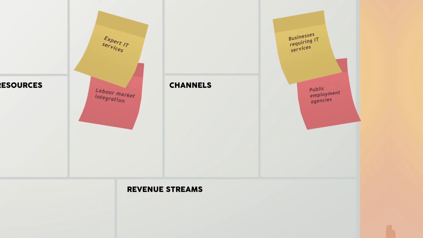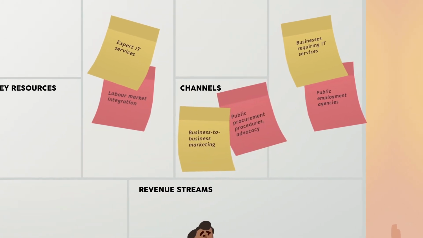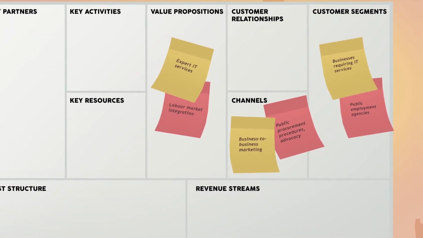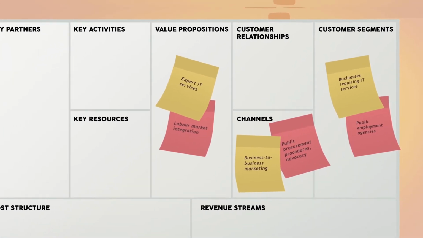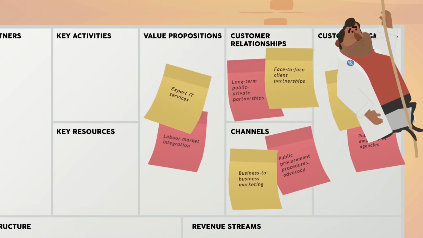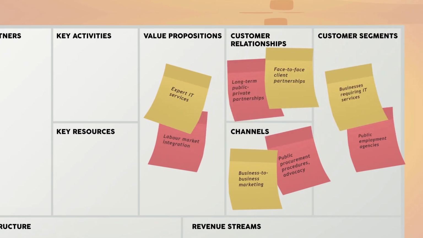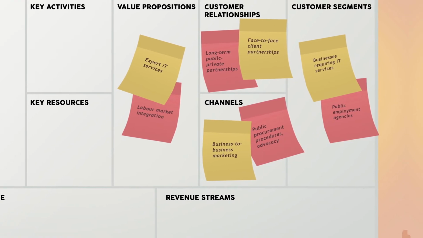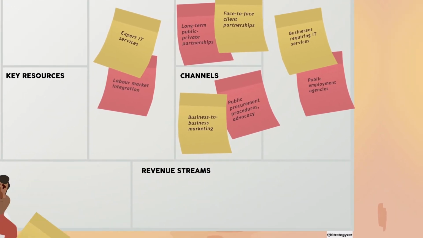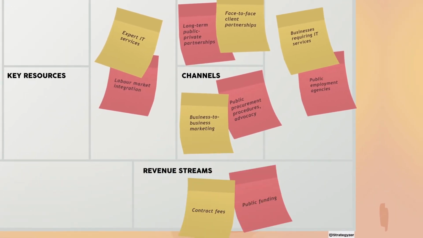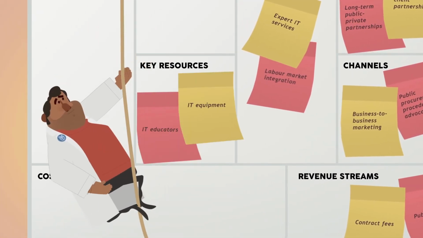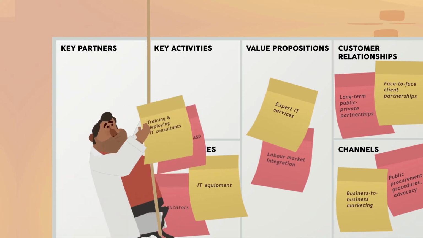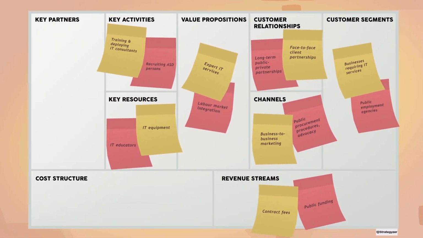Third, Jakob describes the channels through which he will reach and interact with customers. Fourth, he outlines the types of relationships he is establishing with his customers. Fifth, Jakob specifies how his business model is generating revenue. He also describes the key resources and activities his social business requires to generate revenue.